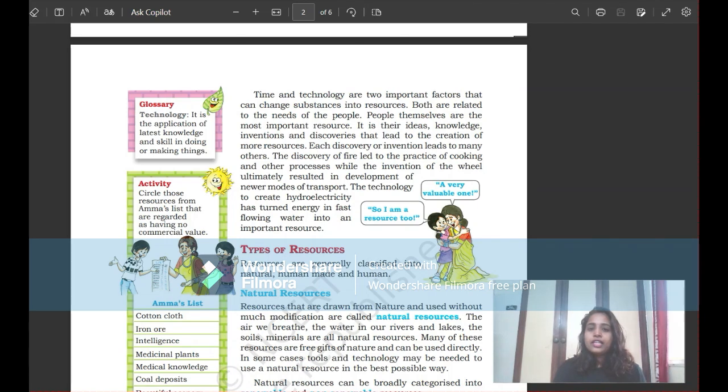Useful for everyone, it ultimately resulted in the development of newer modes of transport. Now we are using so many different types of transport. The technology to create hydroelectricity has turned energy in fast flowing water into an important resource. That will become a new resource for you, right? So there are some types of resources.